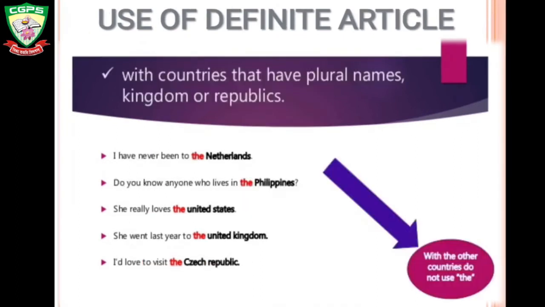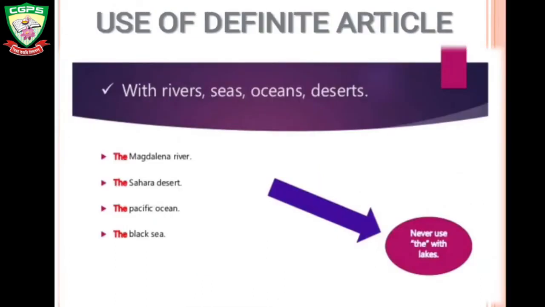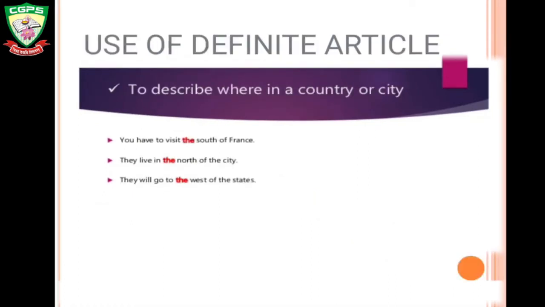With countries that have plural names, kingdoms or republics: I have never been to the Netherlands. With rivers, seas, oceans, deserts: the Pacific Ocean, the Sahara Desert, the Black Sea, etc. To describe where in a country or city, that is with the directions, there are 4 directions, east, west, north, south: you have to visit the south of France.